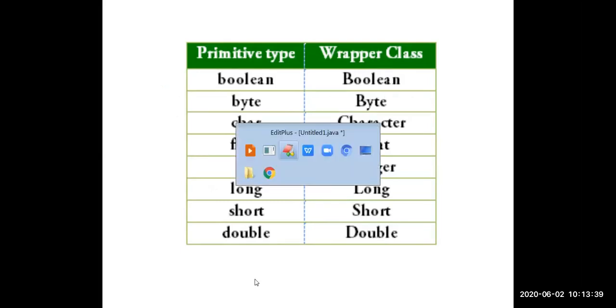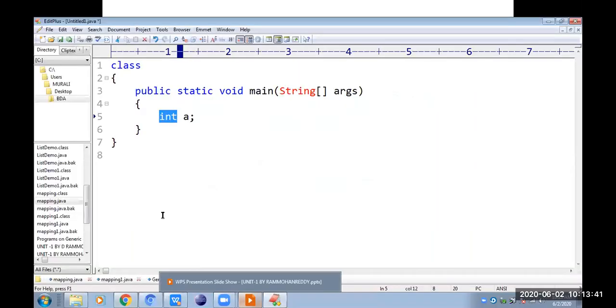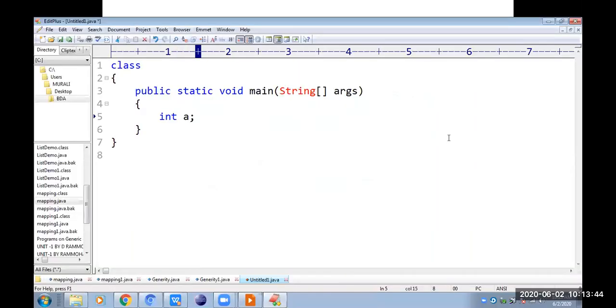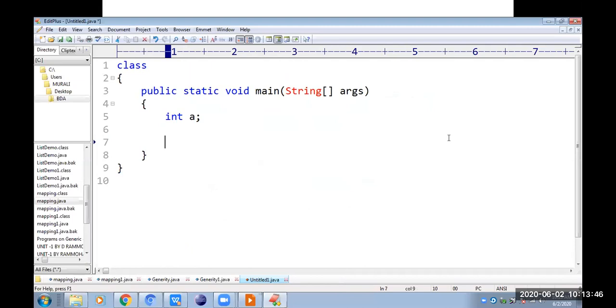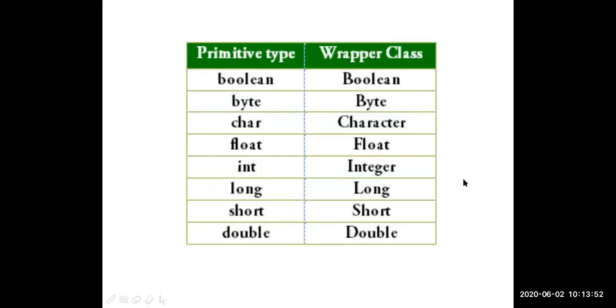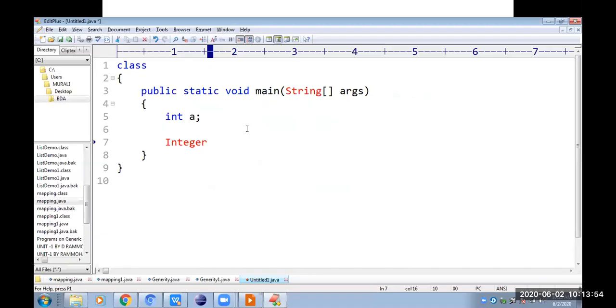Now when we write int a, it is an integer variable for the primitive data type int. Here a is the integer variable. For the same thing, I will use the wrapper class Integer. For int I have the wrapper class Integer, so I am using Integer a1.